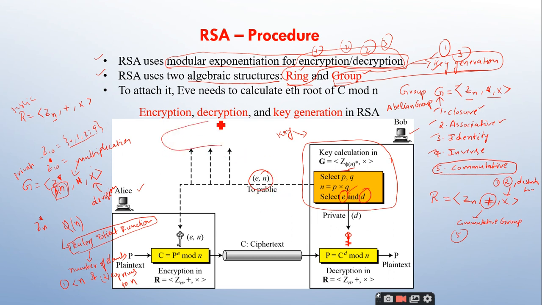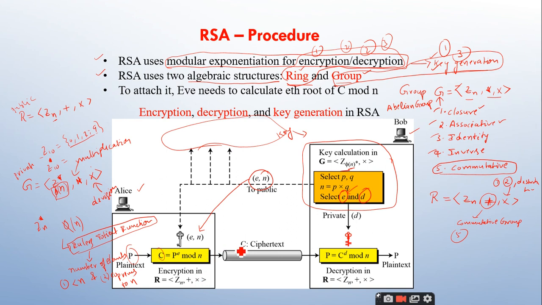That means they are going to generate a ring here and store it in this public key ring. And when Alice wants to send the plain text P, she needs to convert that plain text into ciphertext C by making use of the public key of Bob: C equals P power E mod n.